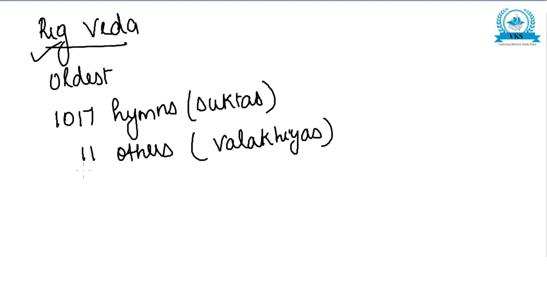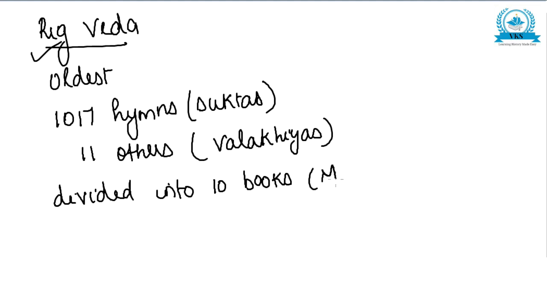Now some examples. Rig Veda altogether is divided into 10 books, and they are called mandalas.